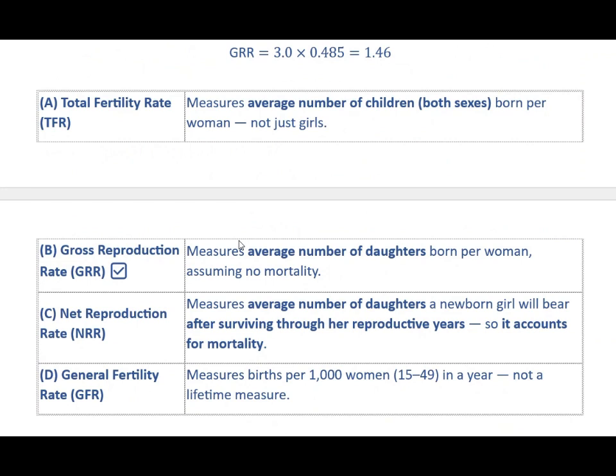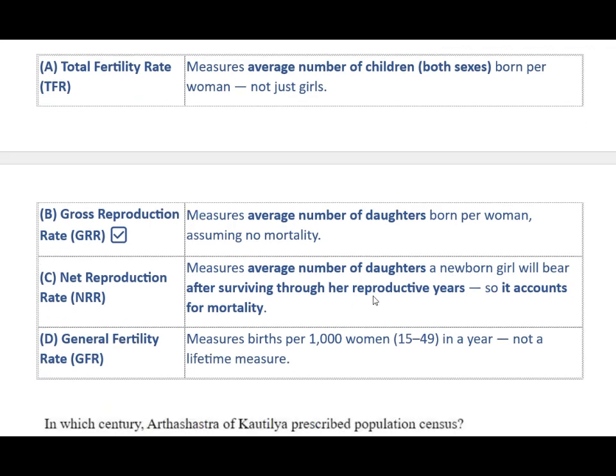And the other terms: total fertility rate measures the average number of children born per woman. Gross reproduction rate measures the average number of daughters born per woman assuming no mortality. Net reproduction rate measures the average number of daughters a newborn girl will bear after surviving through her reproductive years, so it accounts for mortality. And general fertility rate measures births per 1,000 women in a year, not a lifetime measure.